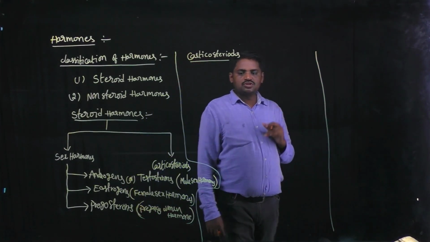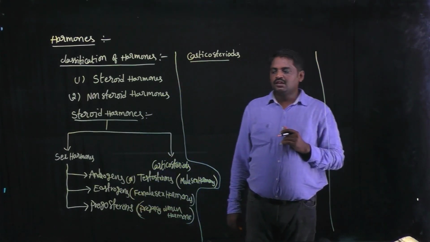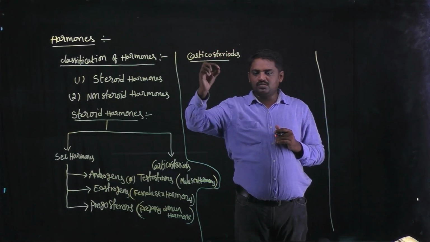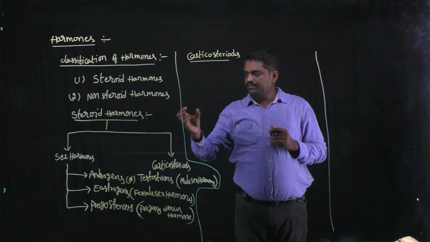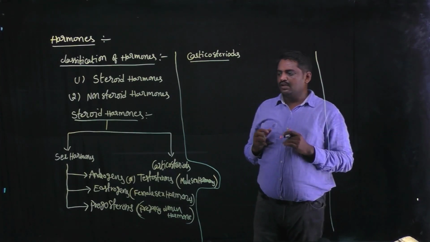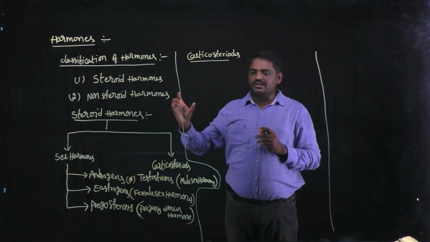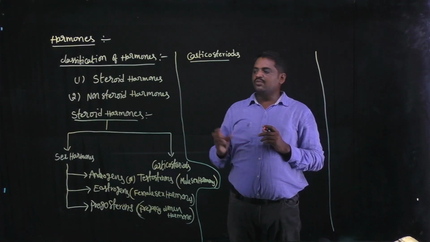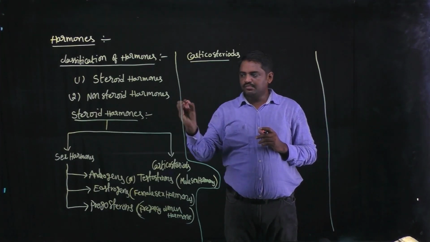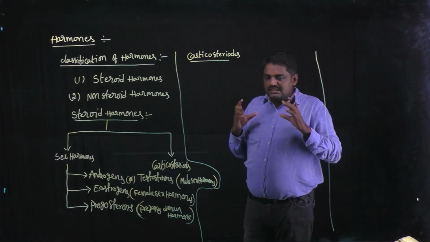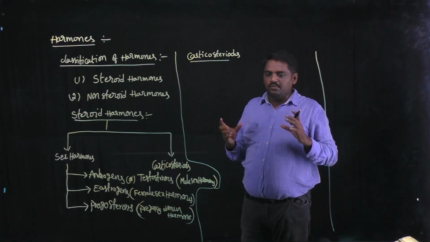So corticosteroids, this is the best example for steroid hormone. This is the second type of steroid hormone. The first hormone is sex hormone. Second hormone is corticosteroids.